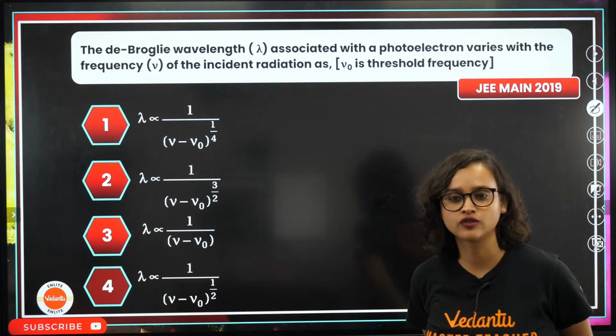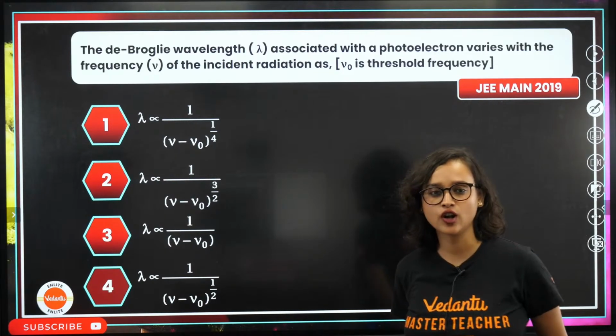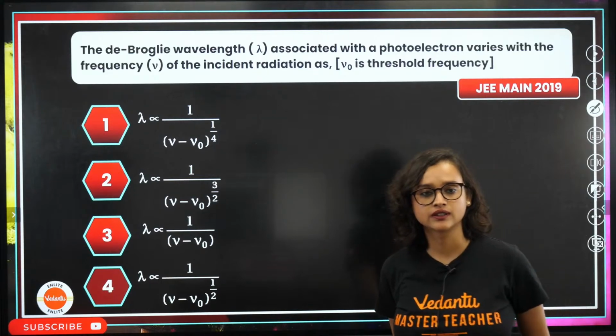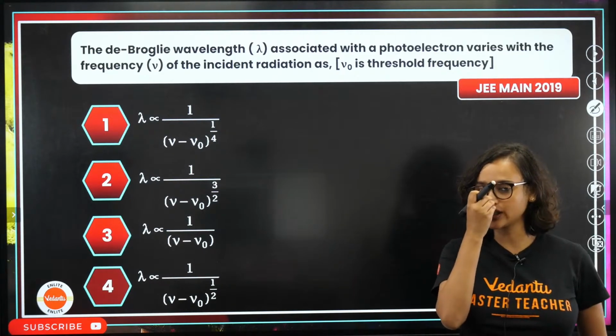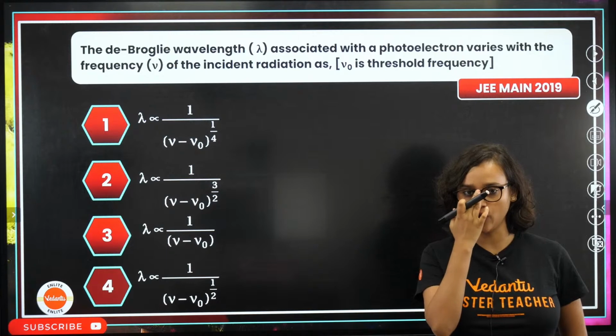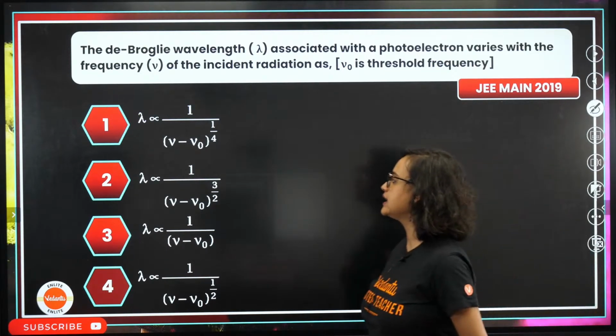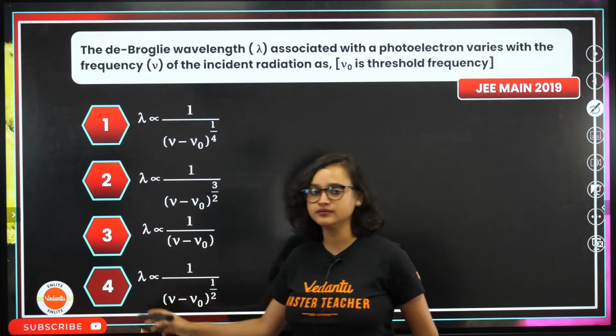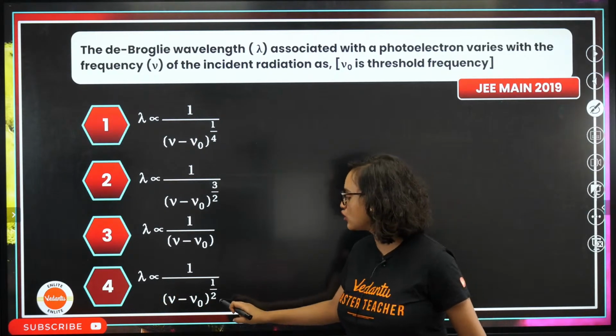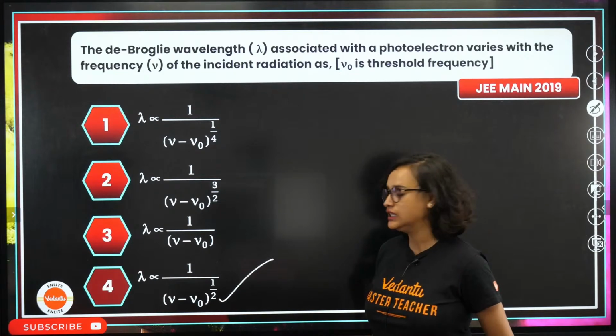Option 3 or option 4? Cycle riders, please watch it from the beginning. I had told you the formula. Don't you think that there will be a root over? There will be a root over. Don't you think that it is option 4?